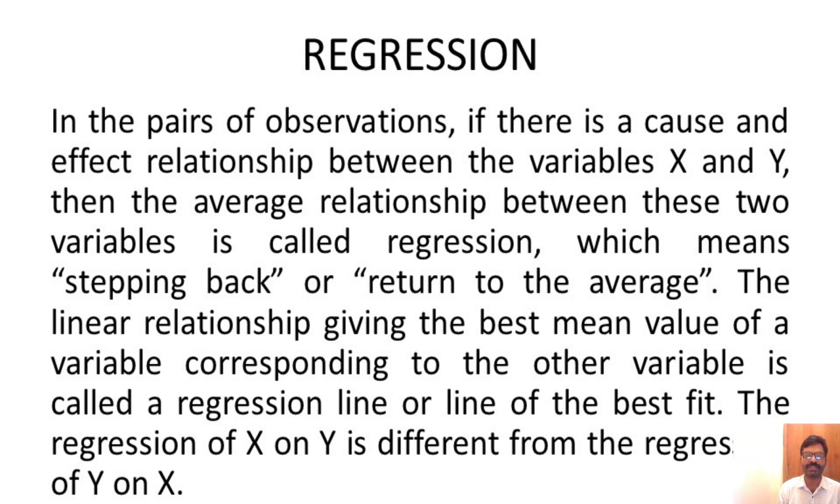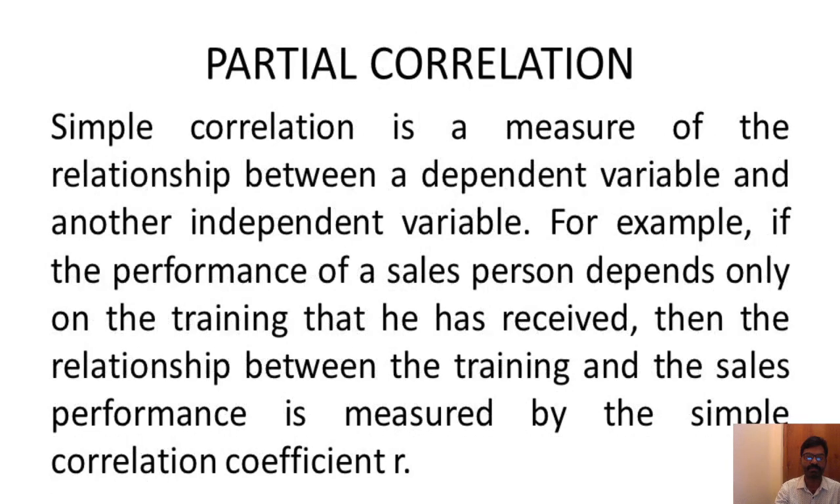In the pairs of observation, if there is a cause and effect relationship between variable x and variable y, then the average relationship between these two variables is called regression, which means stepping back or return to the average. The linear relationship giving the best mean value of a variable corresponding to the other variable is called a regression line or line of the best fit. The regression of x on y is different from the regression of y on x.